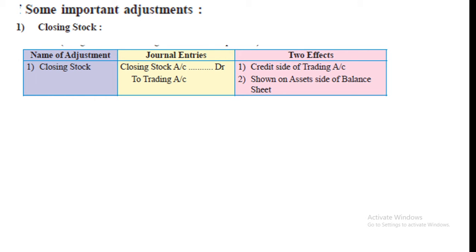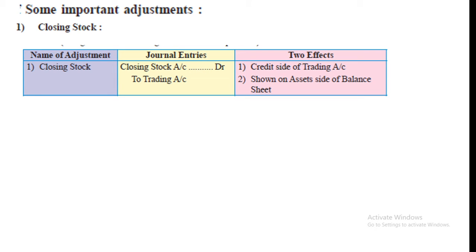Now students, in this video you will learn some important adjustments. Now adjustments means what in final account? Students, first in accounting, whatever business transaction, that business transactions enter in the books of accounts, meaning journal. So first you should know how to prepare journal, then ledger, then balancing of ledger, then trial balance. Now, preparation of trial balance.